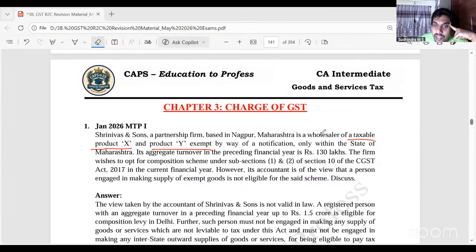And if he can offer composition levy, when he is applying the tax rate of 1%, will he apply 1% on X plus Y or only X? Only X. Why? Y is exempt. Because he is a trader. If he was a manufacturer, it would have been X plus Y, total turnover. Since he is a wholesaler trader, it is 1% on taxable turnover.